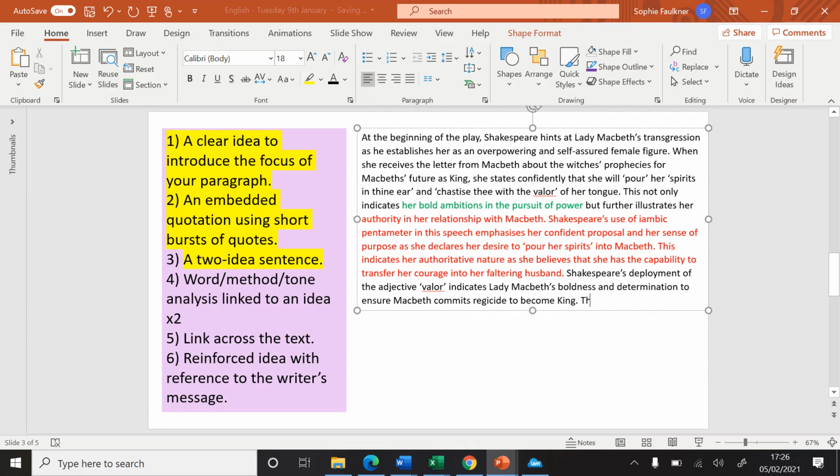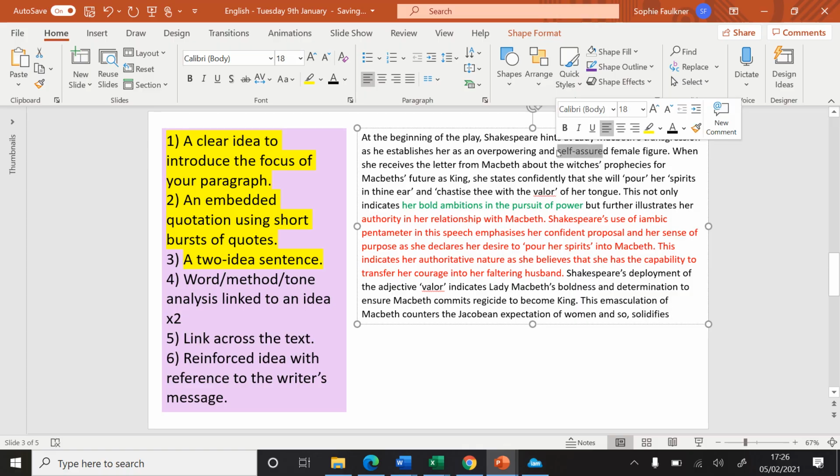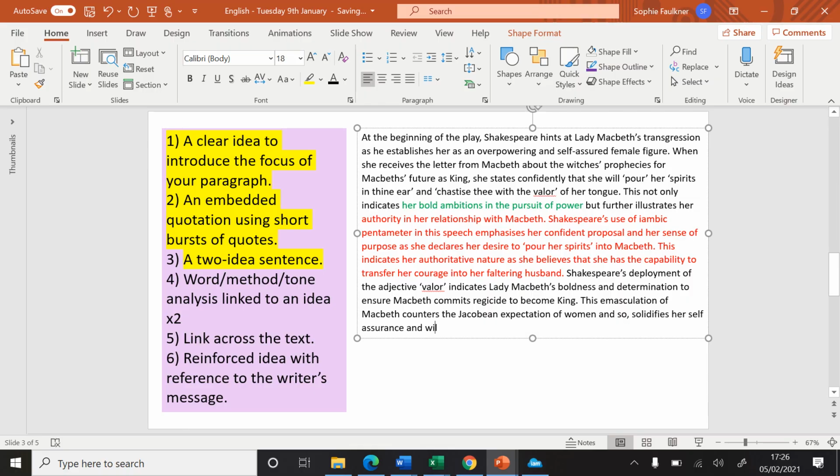So I'm going to write this emasculation, making someone feel less of a man, of Macbeth counters the Jacobean expectation of women, and so solidifies, which means makes very clear, and I'm going to link it back to the original idea, her self-assurance and willingness, now this is my link back to the question, to transgress social norms.